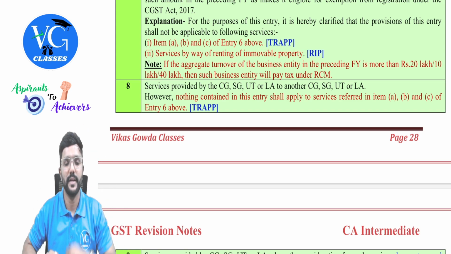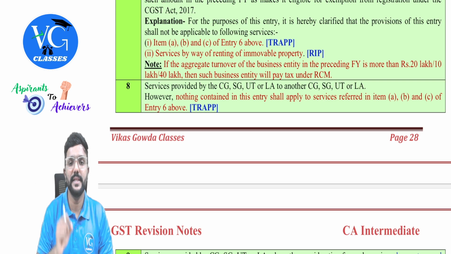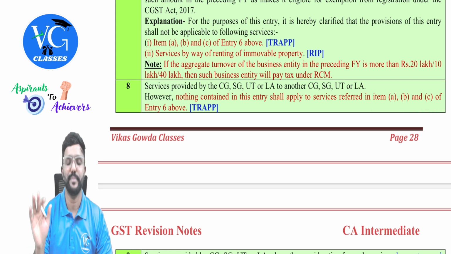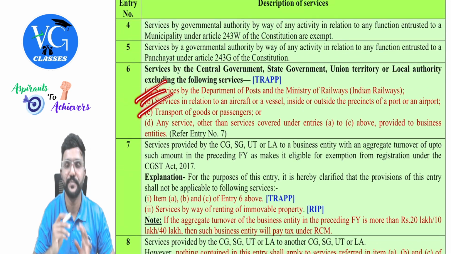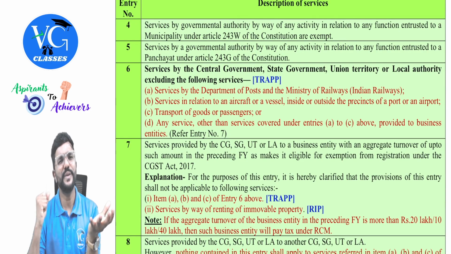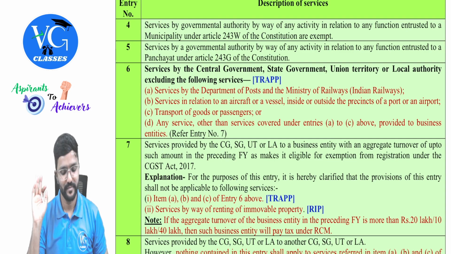Okay, sir. Then, however, nothing contained in this entry shall apply to services referred to in item ABC. That is nothing but TRAPP. ABC is nothing but this one, guys. So if TRAPP services are provided by government to anyone, it is always taxable under FCM, guys.